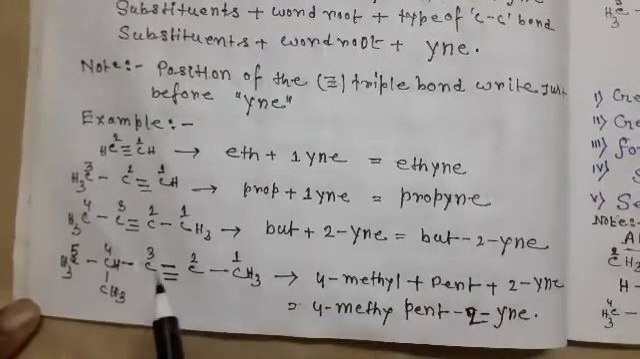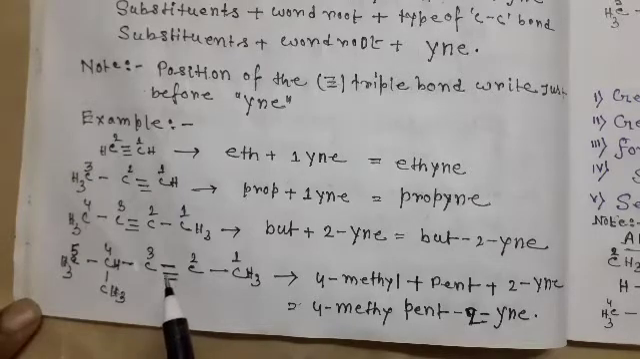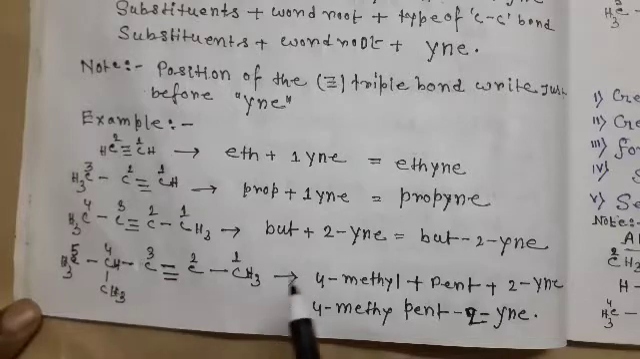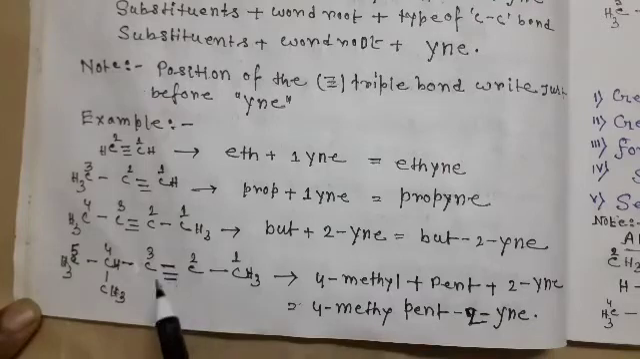Here there are 5 carbon atoms, the triple bond is present at carbon 2, and 1 substituent is present at carbon 4. So at first write the substituent, that is 4-methyl, the word root is 5 carbon atoms, that is why pent, and the triple bond is present at position 2 carbon atom, that is why 2-yne. So the name is 4-methylpent-2-yne.